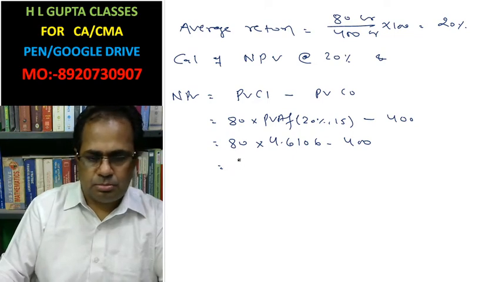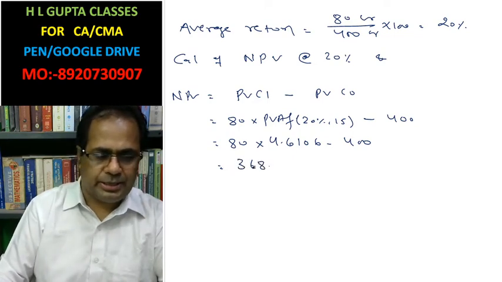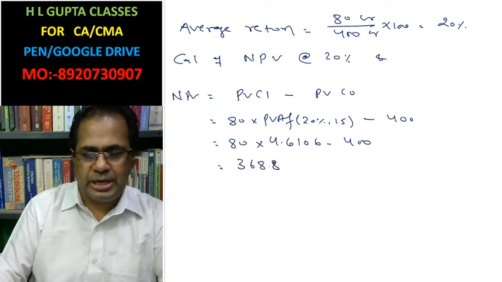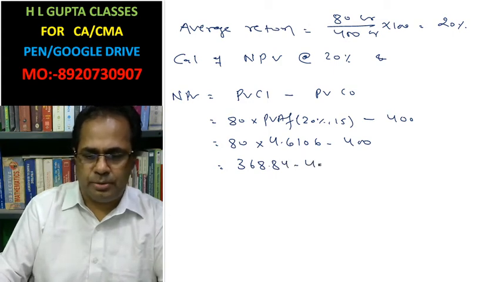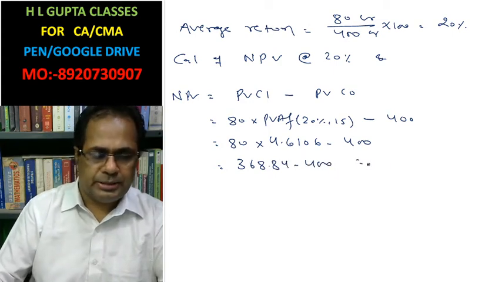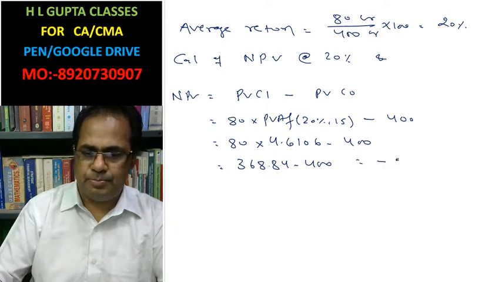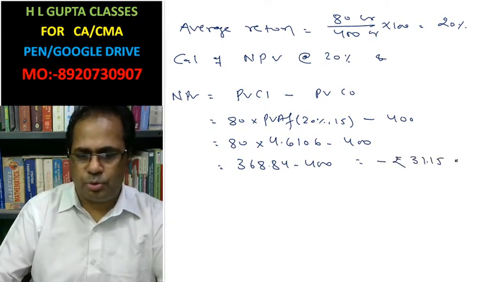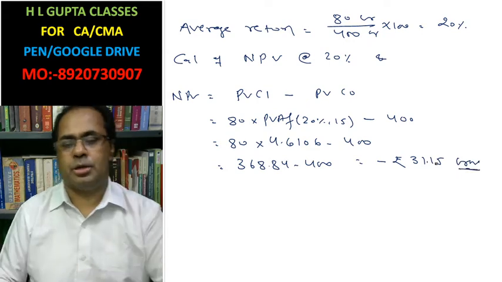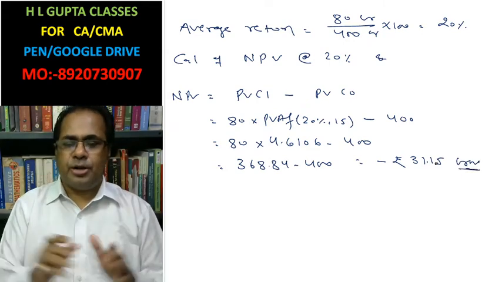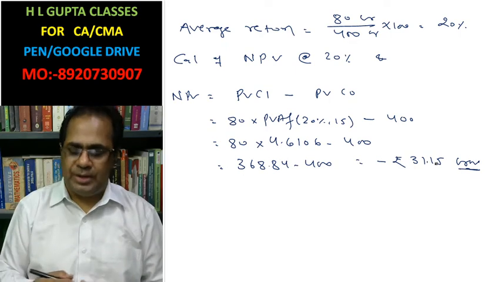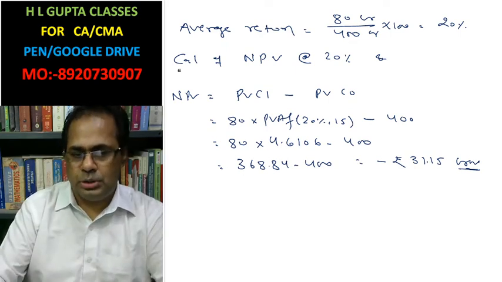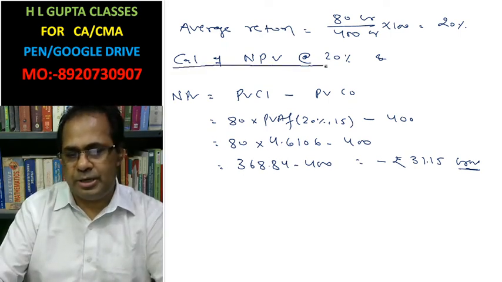This is 368.84 minus 400. This is minus rupees 31.15 crore. Look at it. At the rate of 20%, net present value is negative.